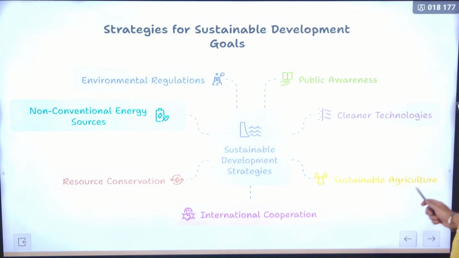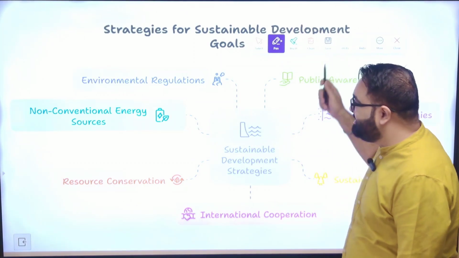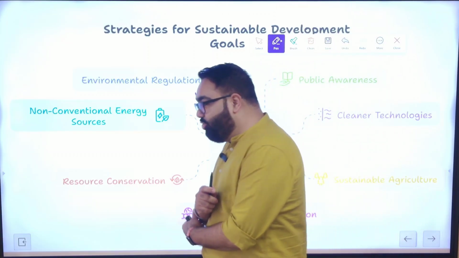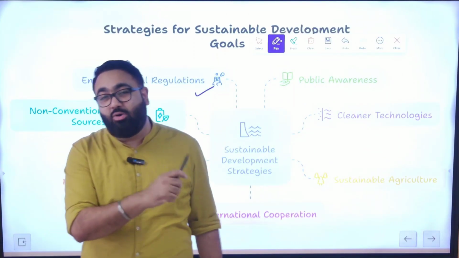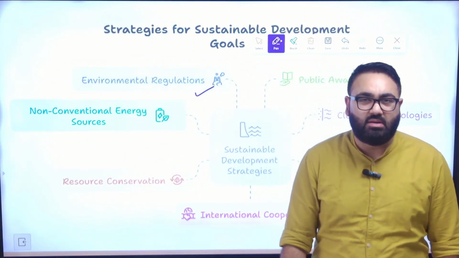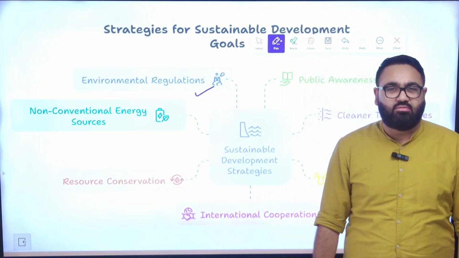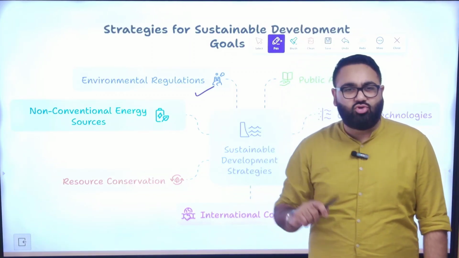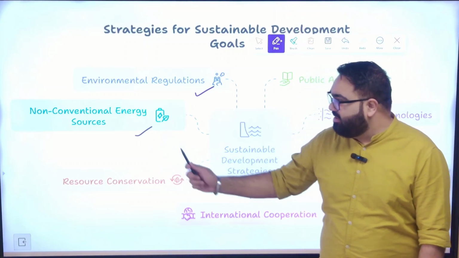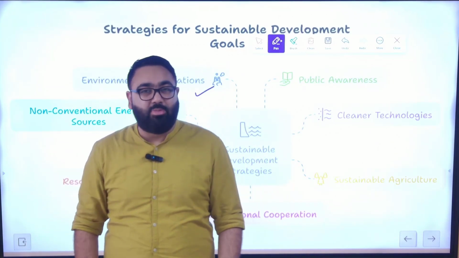Now, if you look at sustainable development, we talked about the principles. What exactly are the strategies? What is it that the nations can do and have been doing? First, have better environmental regulations. We do have that. For example, felling of trees in the forest areas is banned. We also follow the polluter pays principle. So there are industries that are letting go of their industrial waste in water bodies like rivers, etc. They would have to compensate for that. They would have to pay for that. There are also non-conventional energy sources that we are focusing on. Nuclear, biogas, the government has been focusing a lot on.